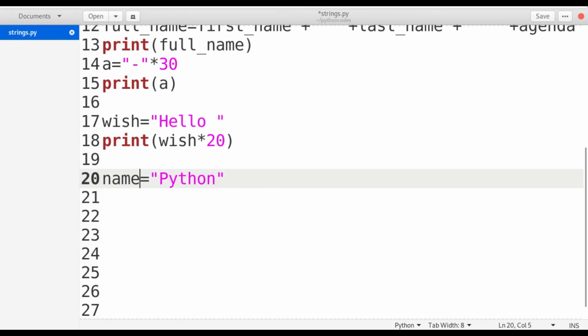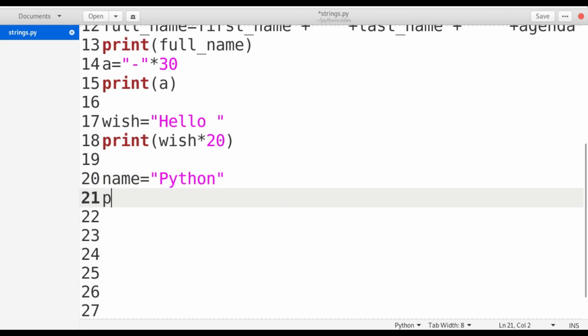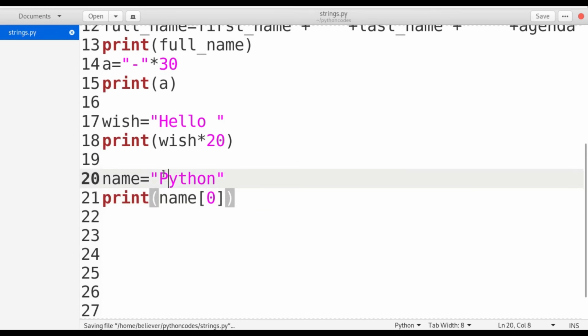So in this way we can access each character by using its index value. Generally, the index value starts from 0. So if I want to print the first character, print of name of 0. So simply I can get the P.